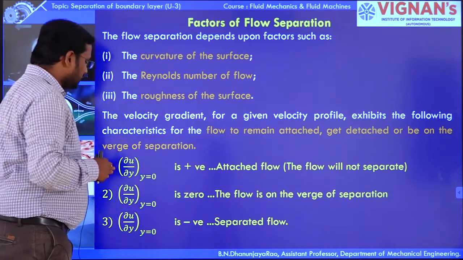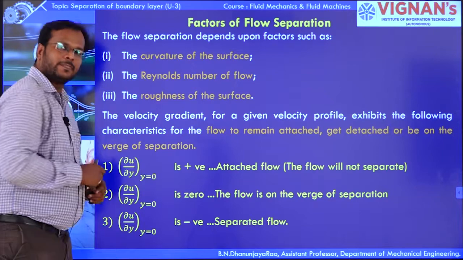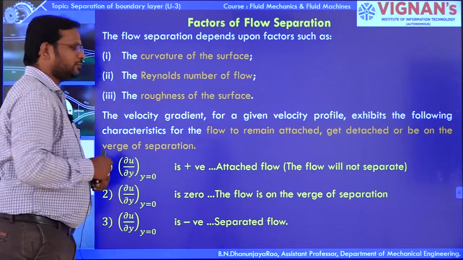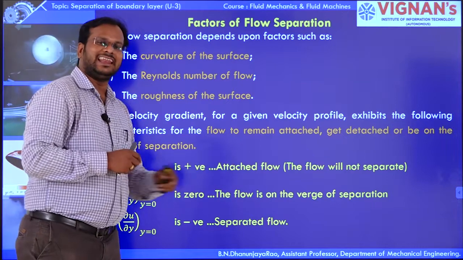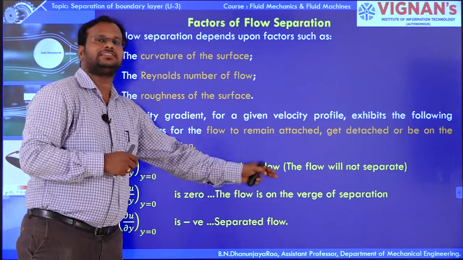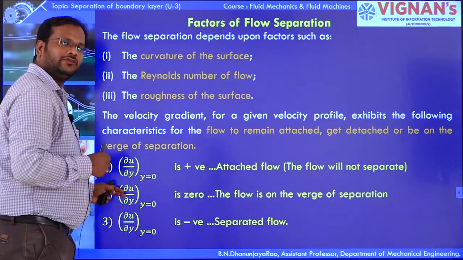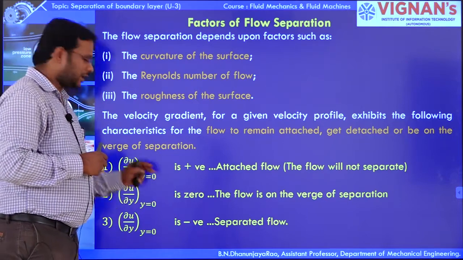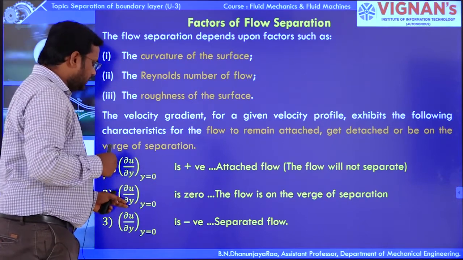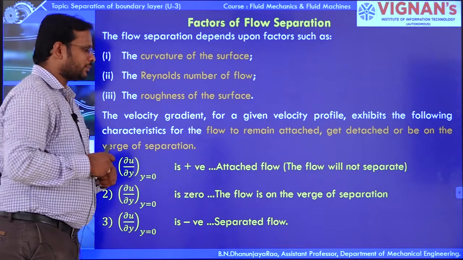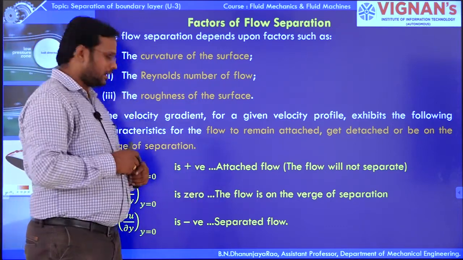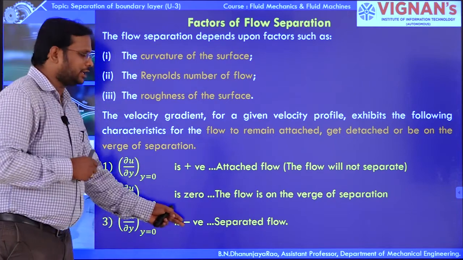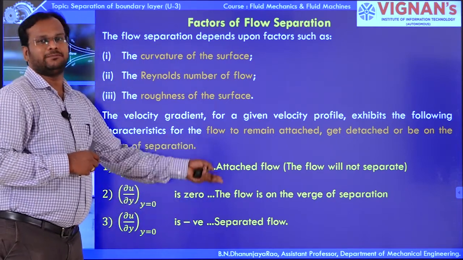Here you can see du by dy: if it is positive, there is an attached flow. If du by dy is equal to 0, the flow is at the verge of separation. If du by dy is negative, there is a separated flow.